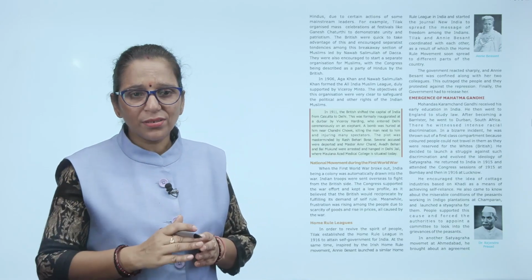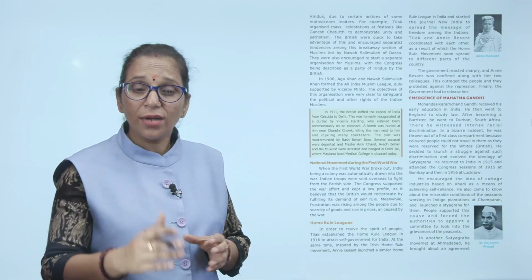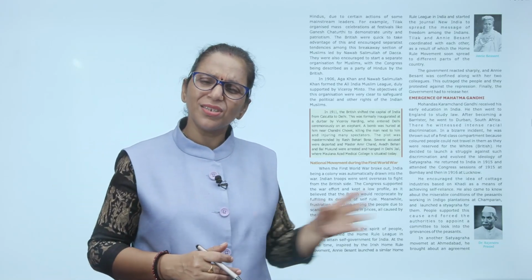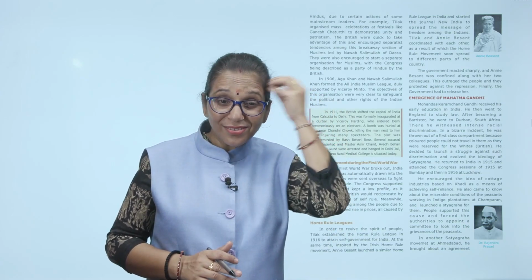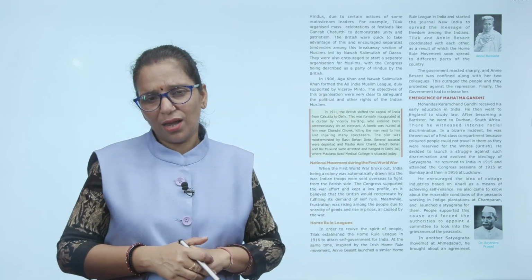The Britishers supported them. They were also encouraged to start a separate organization for Muslims. The Britishers said that Muslims should make their own organization, and that INC is the Hindu organization. So they planted such a seed in the minds of the Muslim people to divide and separate from the INC.